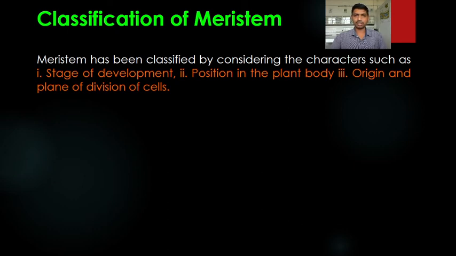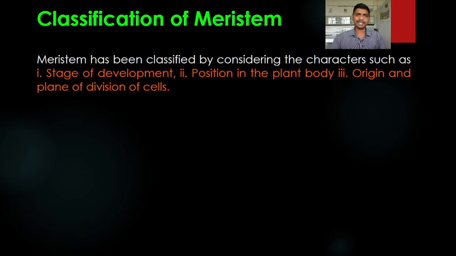Simple tissue consists of parenchyma, chlorenchyma, collenchyma and sclerenchyma, while complex tissue consists of xylem and phloem. Now we are going to study the individual tissue. The first tissue we selected is the meristematic tissue. Here we are going to study the classification of the meristem, because meristem is made up of meristematic tissue.